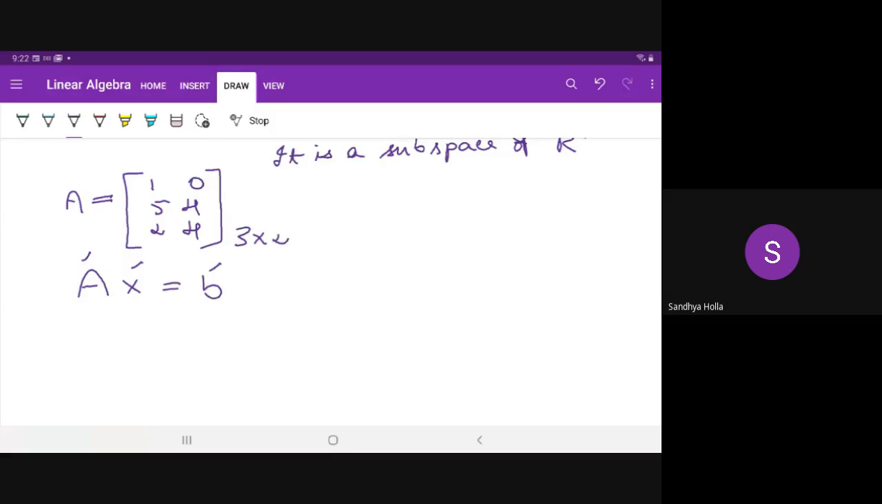So let us consider a system of equations having m equal to 3 equations and n equal to 2 unknowns. Till now, when we discussed the basics in the first chapter, we considered a system of linear equations having the same number of equations as unknowns, right?